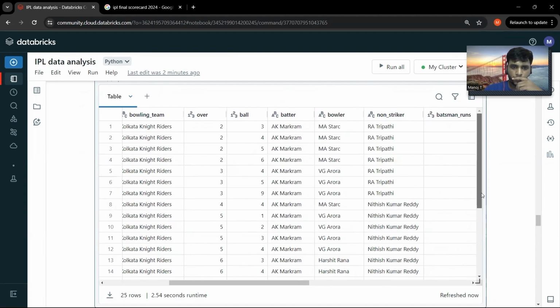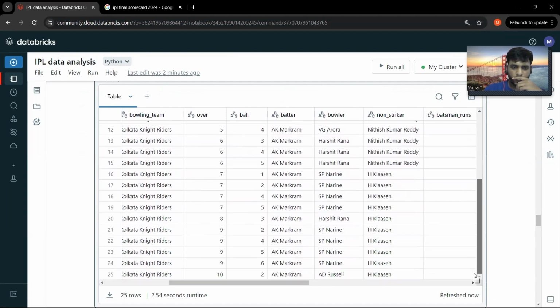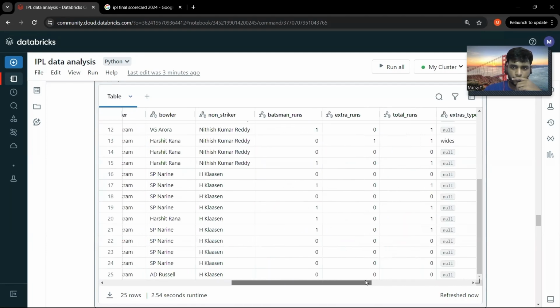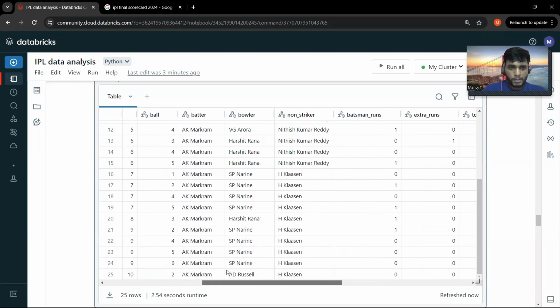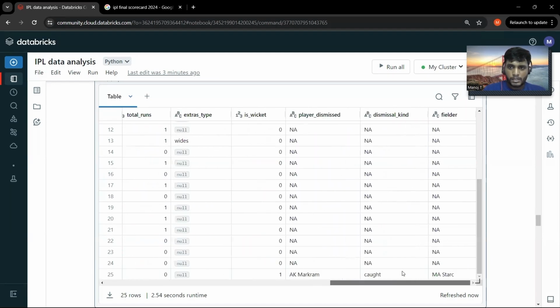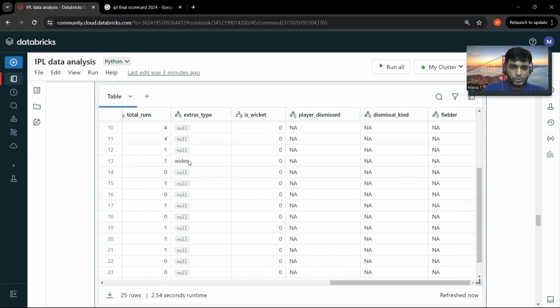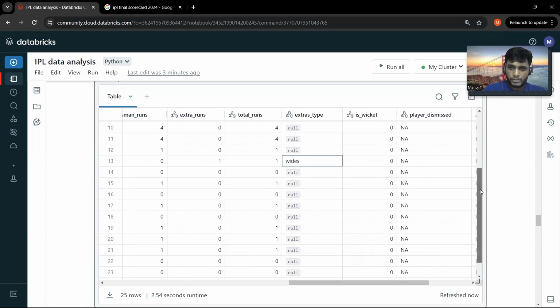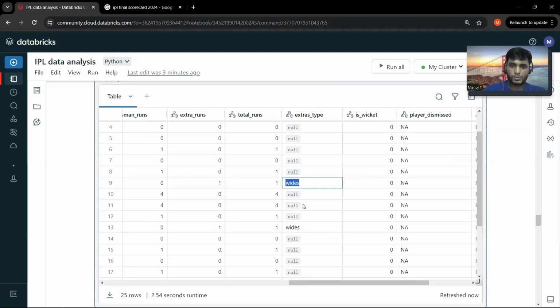Okay, so I could see there are 25 rows for Markram. Basically, when Markram is playing certain balls, there are cases where he can also face extras. So that should not be included as part of this calculation, right? If you see here, he has faced a ball which is of extras type, wide. He has faced two wides basically.